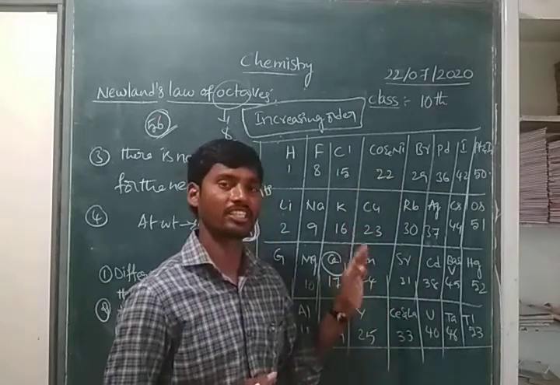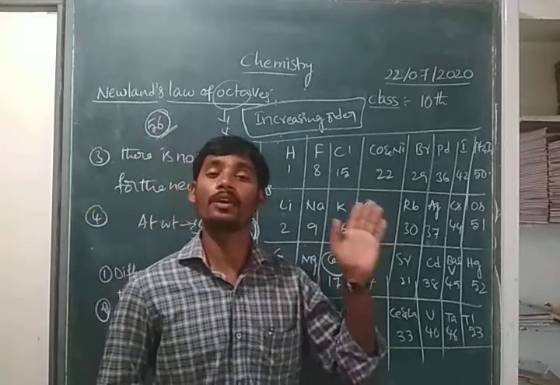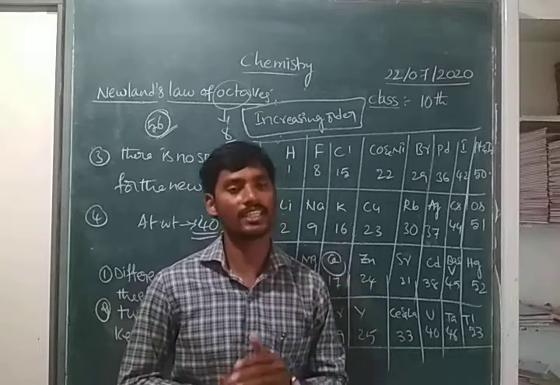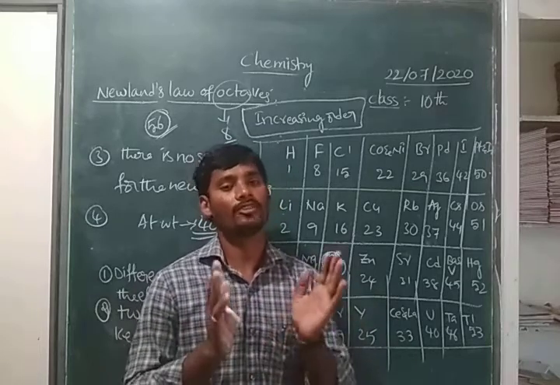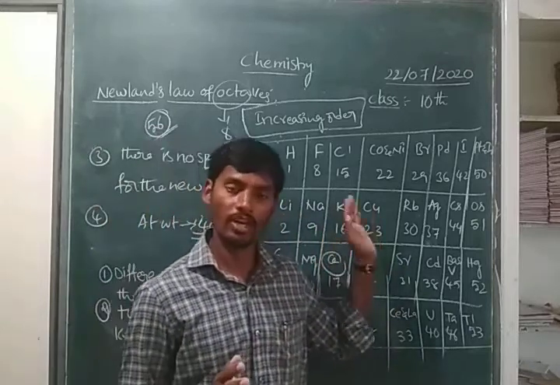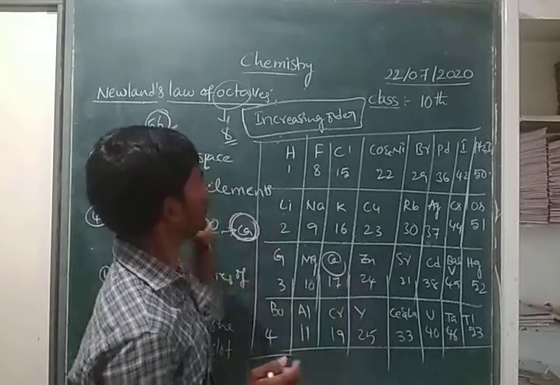That means at that time we did not have noble gases. So it does not give any space for new elements. Right, children? So these are some limitations of this classification.